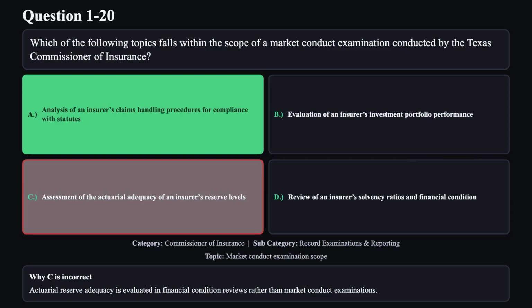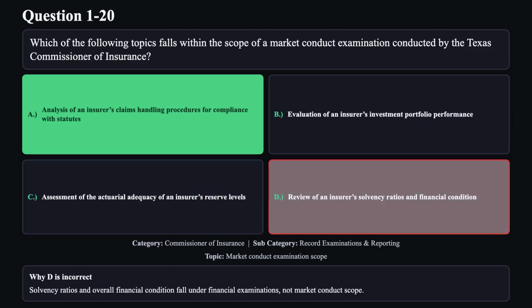Reason C is not correct. Actuarial reserve adequacy is evaluated in financial condition reviews rather than market conduct examinations. Reason D is not correct. Solvency ratios and overall financial condition fall under financial examinations, not market conduct scope.